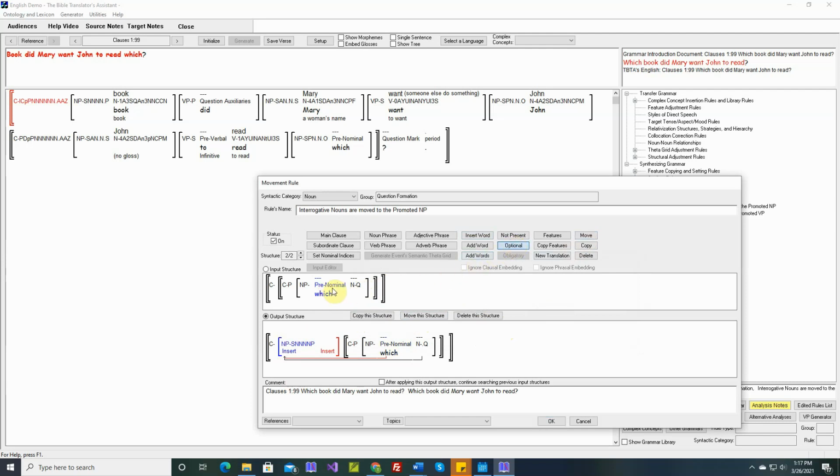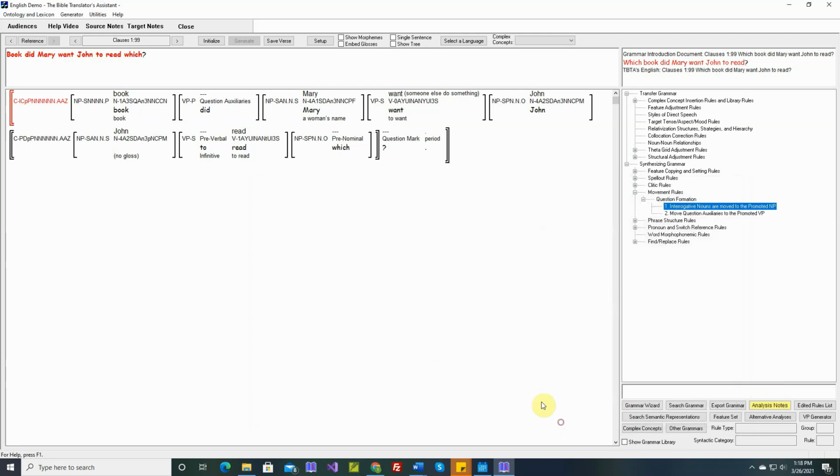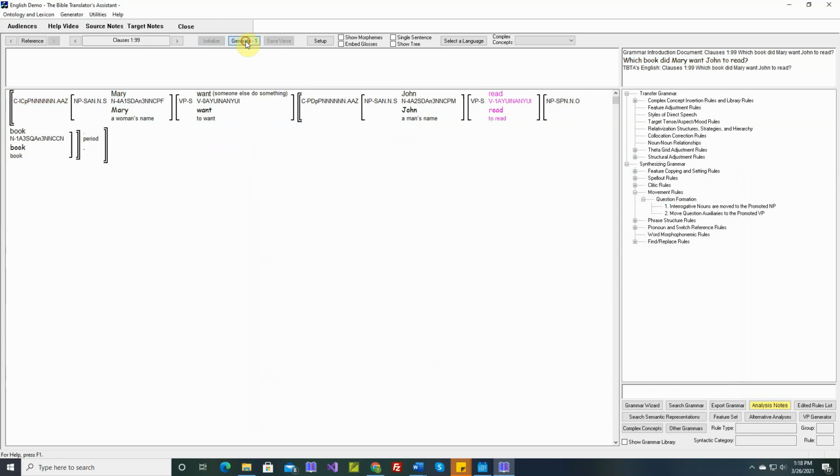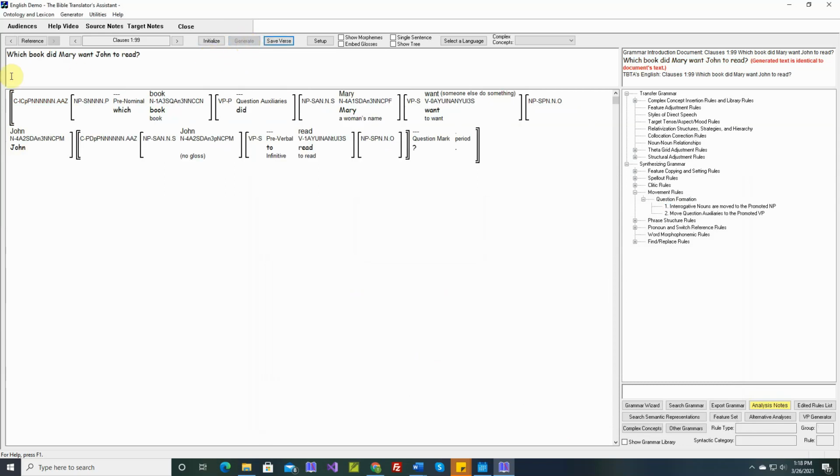So let's tag this as optional. If it is there, it will be moved to this new noun phrase. If it's not there, then this rule will still apply, and only the noun will be moved to the new noun phrase. "Which book did Mary want John to read?" Good. Okay, let's keep going.